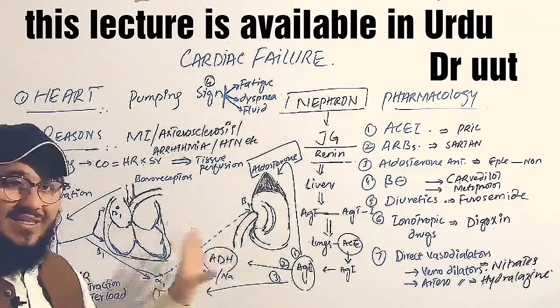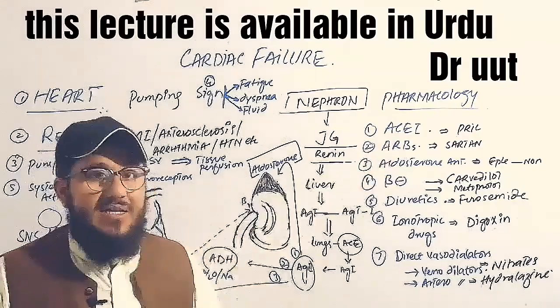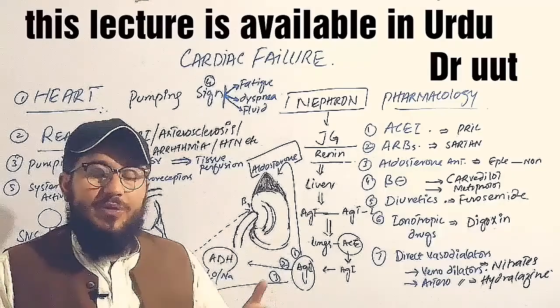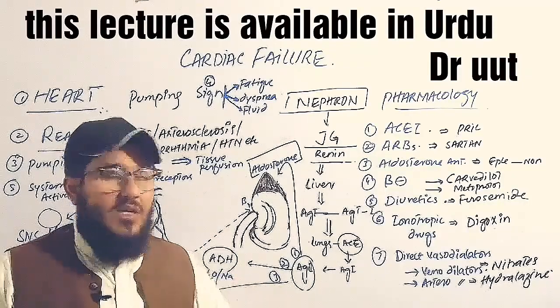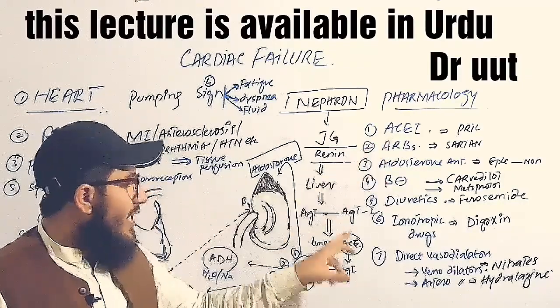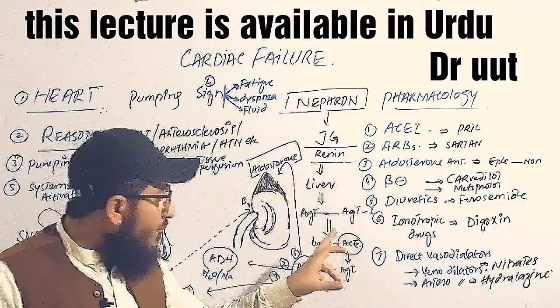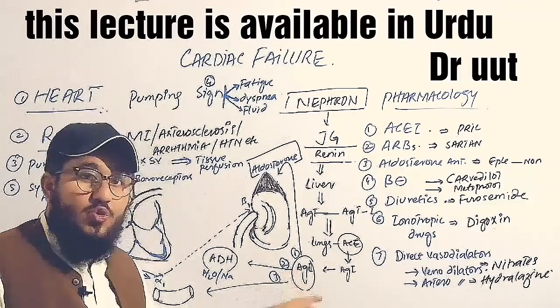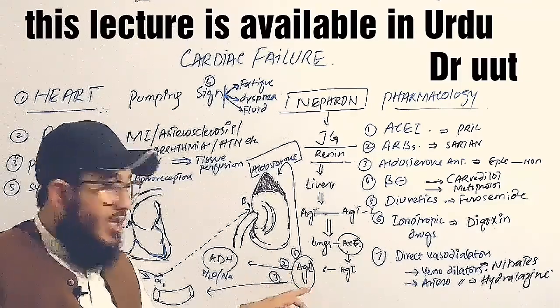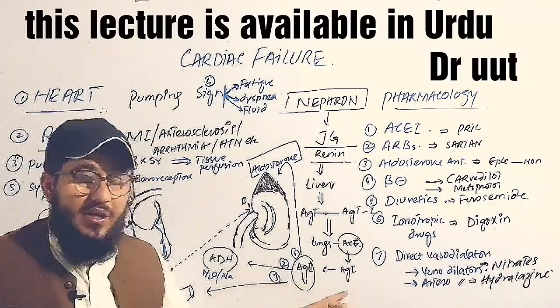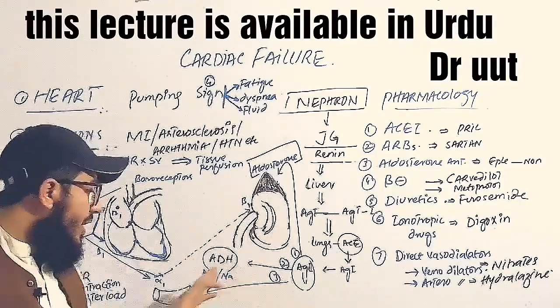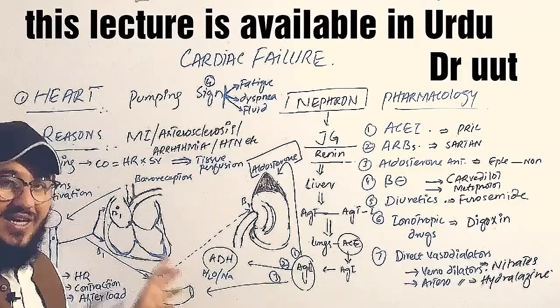Like this we will decrease the activity of the heart. The very first class, angiotensin converting enzyme inhibitors, like captopril, enalapril, means they're having the pril in the last. So these drugs are actually blocking the angiotensin converting enzyme. If we block this enzyme, what is going to happen? The angiotensin 2 will not be produced, and if it is not produced, its action on the adrenal gland, on the antidiuretic hormone, and on the arterioles is decreased.